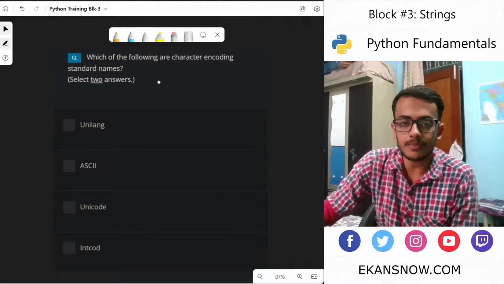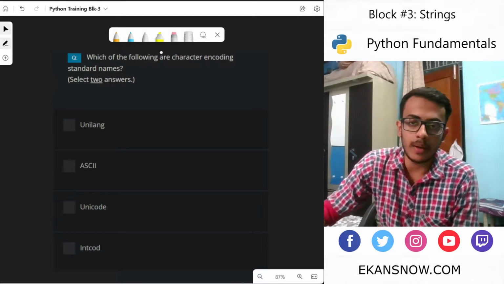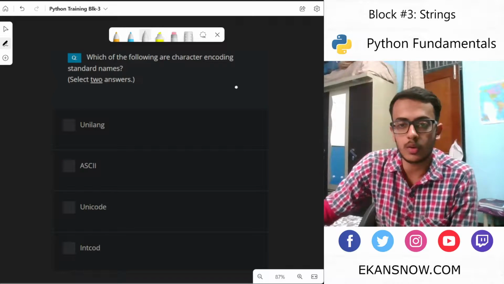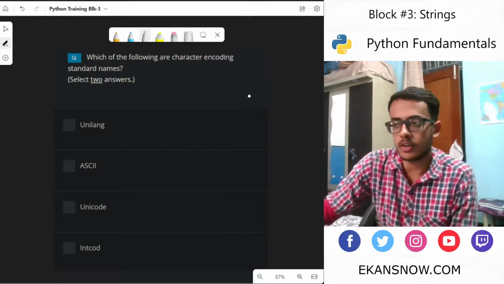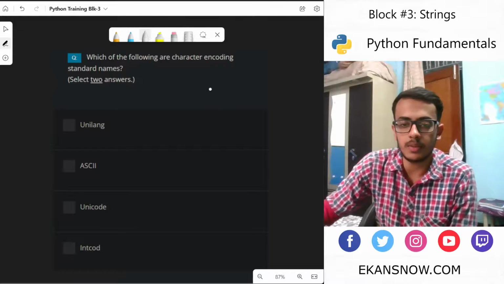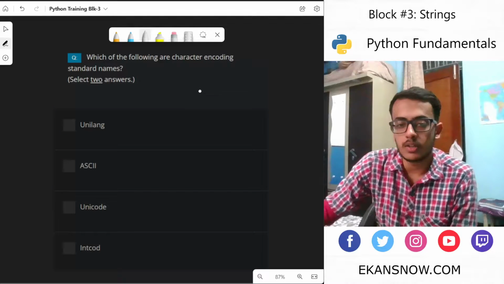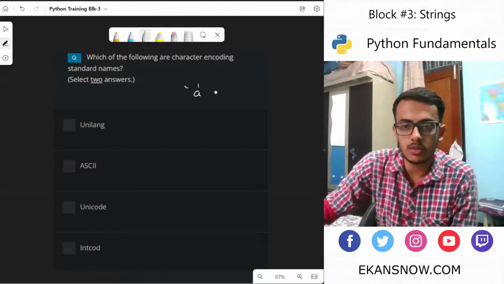As you all might know, a particular character needs to be encoded in a particular digit or fashion so that it can be standardized and recognized across different platforms, and so that conversion could be made simpler.